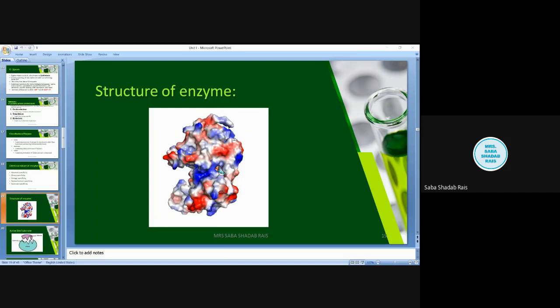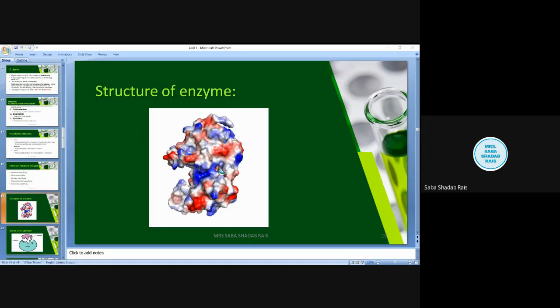There are many other examples. In some cases, when we are learning about photosynthesis and all, at that time you will learn that many other enzymes have copper and other types of metal ions as a prosthetic group. Then next are the activators. Now these activators are also metal ions. These are inorganic monovalent or divalent cations. Okay, it could be potassium, magnesium, ferrous. They may bind to the enzyme loosely or firmly.